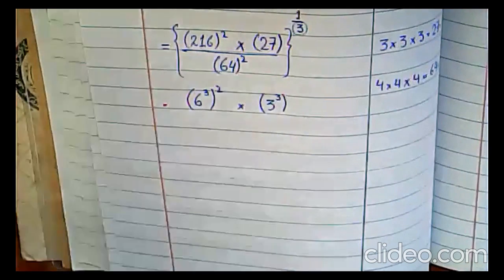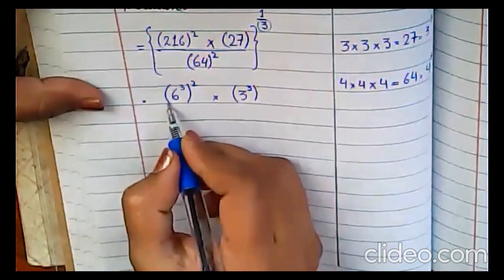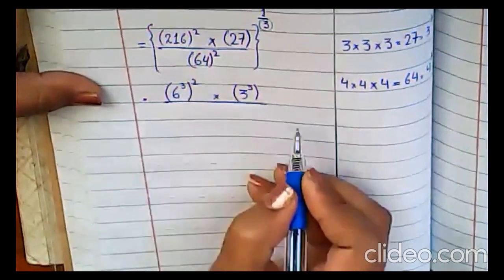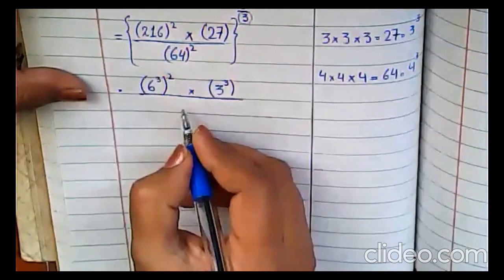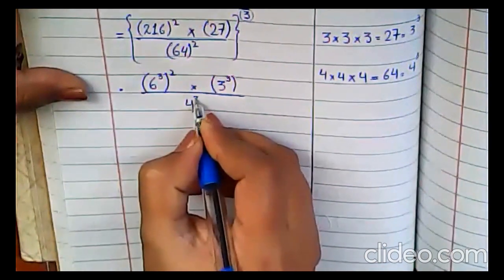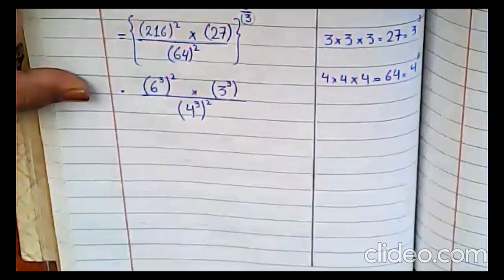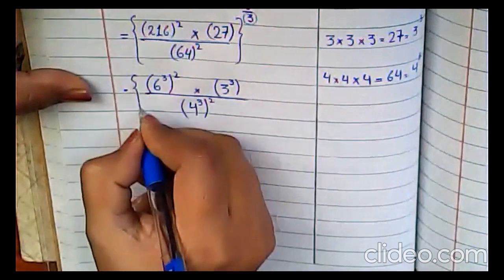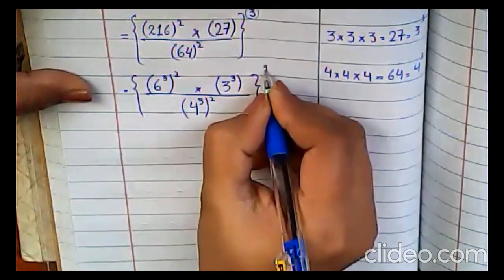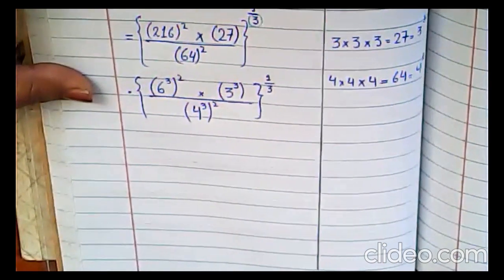Yes, now it is clear. Now look at here. This is 3 cube, right? Then divided by what you have, 64. So 64 is the cube of 4, right? So you will write 4 cube, and it has a whole power which is square. Understand? Now this whole term has a whole power which is 1 upon 3.